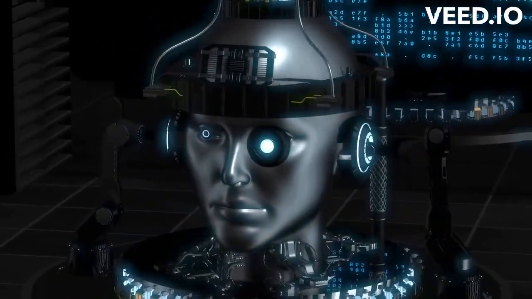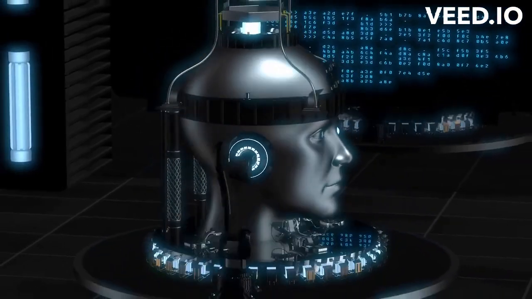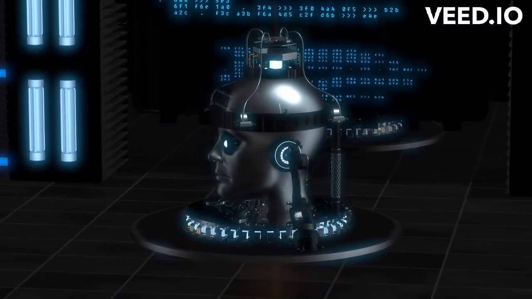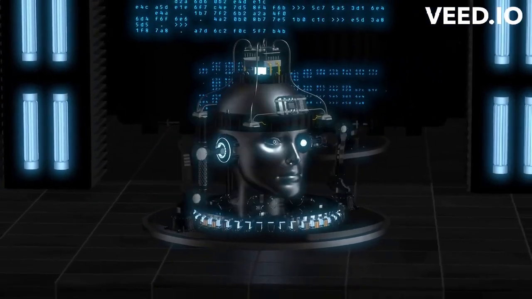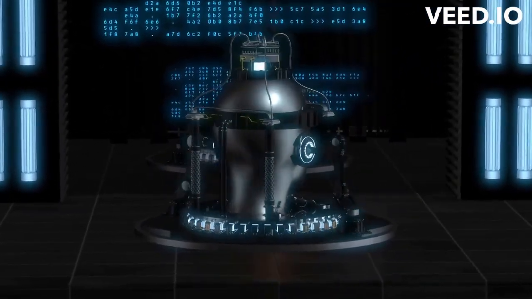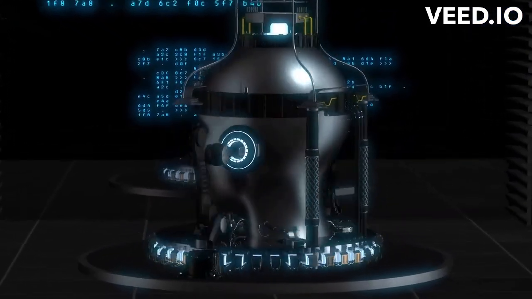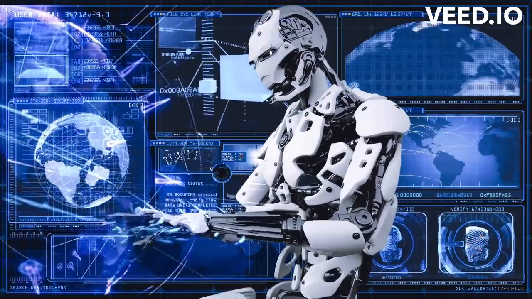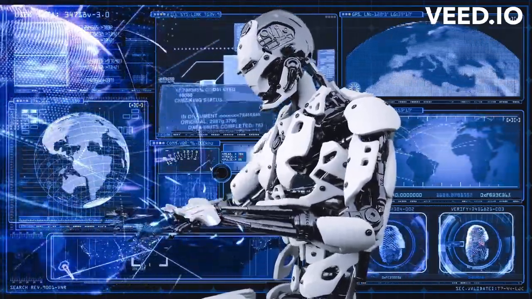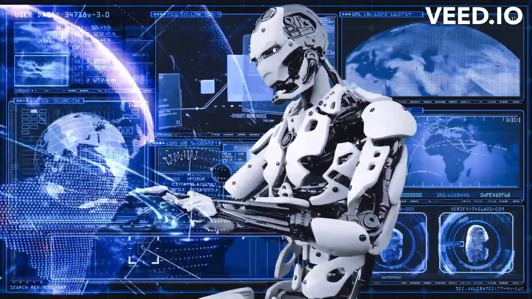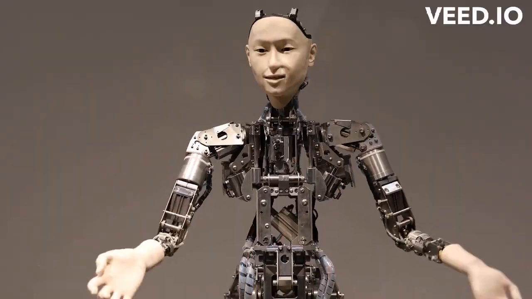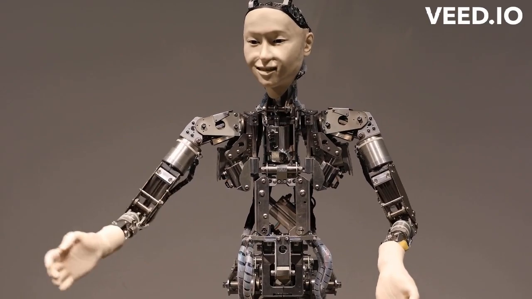Finally, let's talk about the future of AI. There are a number of exciting developments in AI on the horizon, such as AGI, or Artificial General Intelligence, and Superintelligent AI. AGI refers to the development of machines that can perform any intellectual task that a human can, while superintelligent AI refers to the development of machines that are smarter than any human. While these developments have the potential to bring about a number of benefits, they also raise important ethical questions and concerns.